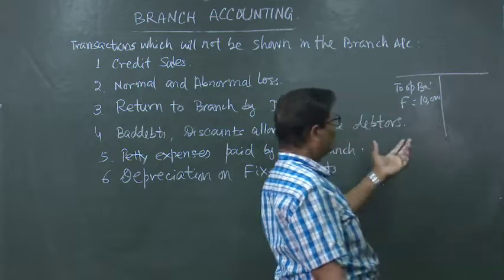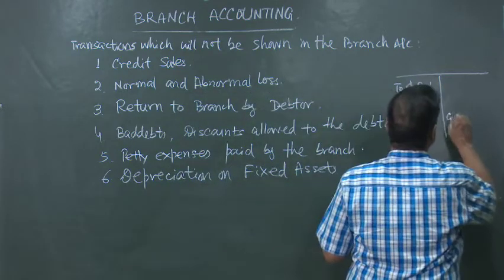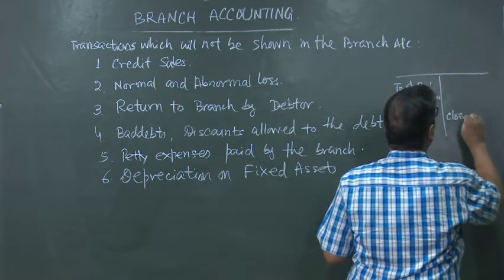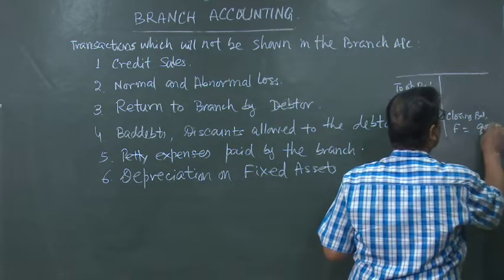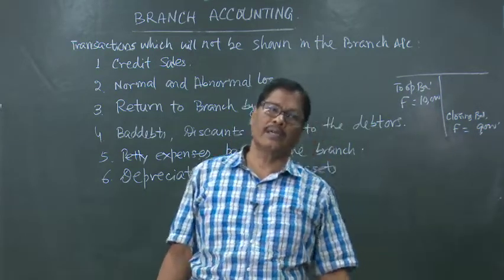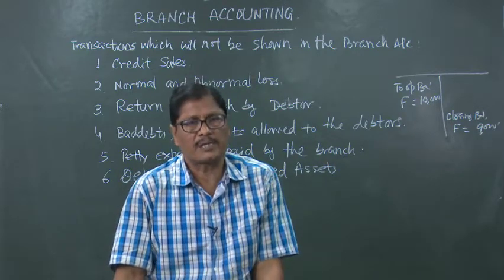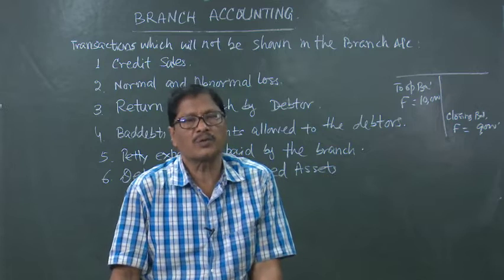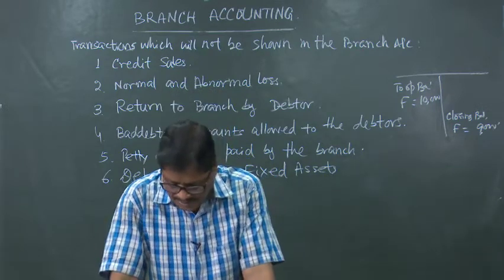That 1,000 rupees will not be directly shown in the branch account, but we will show the closing balance of furniture as 9,000, that is 10,000 minus 9,000, that is 1,000 excess debit is there, that is nothing but the depreciation on the fixed assets, branch fixed assets. So, that will be also automatically accounted for. Do not take it to the branch account directly.